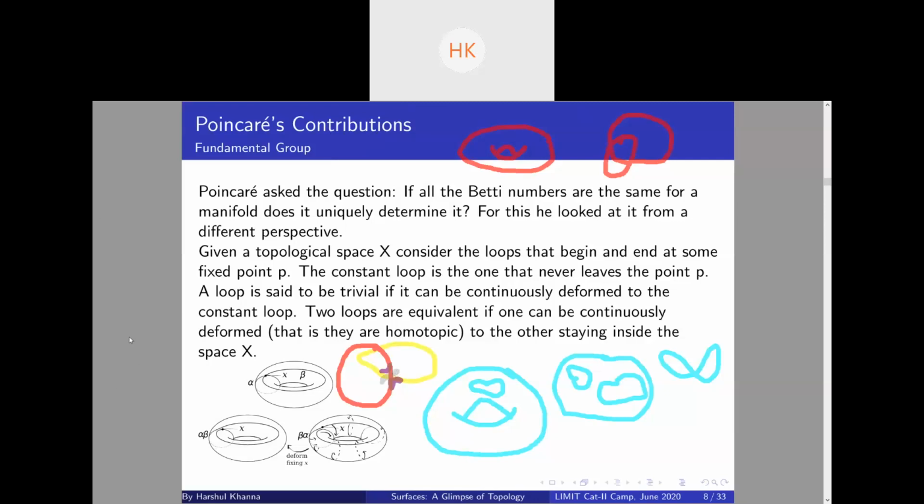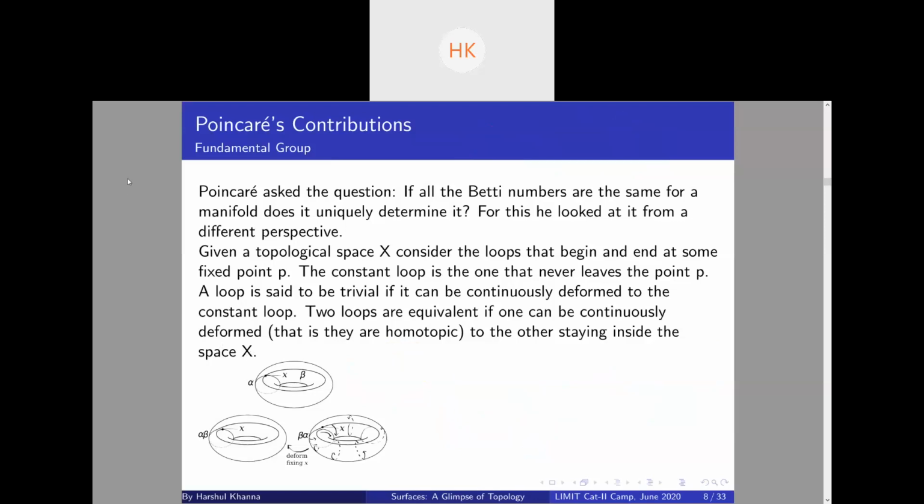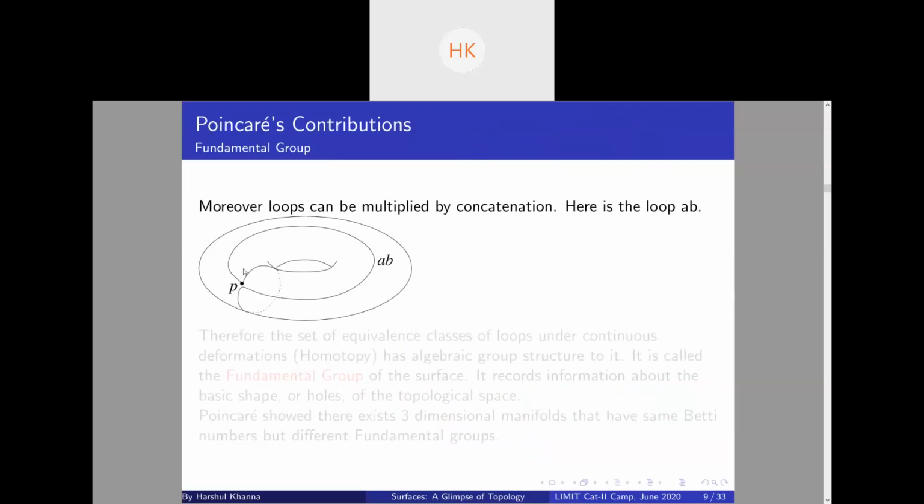So let me clear my screen. Yeah. So you can see a very concrete example with a good drawing, not like mine, here. This is called concatenation. So you take a loop A. Suppose your loop A goes around horizontally, and your loop B goes like this vertically.